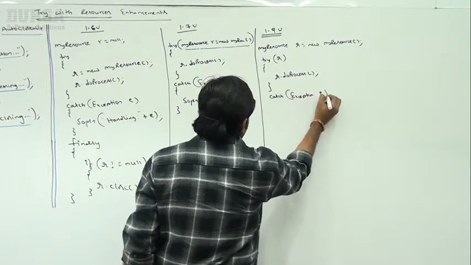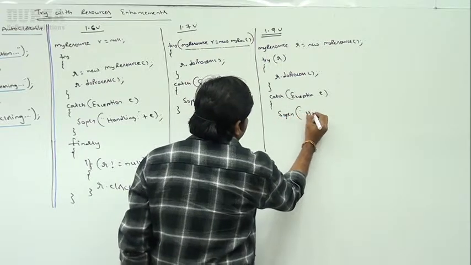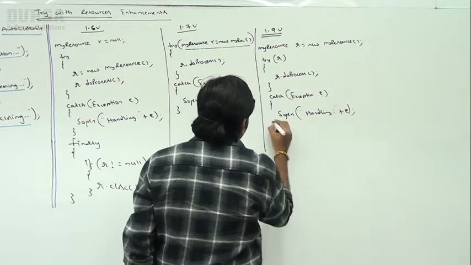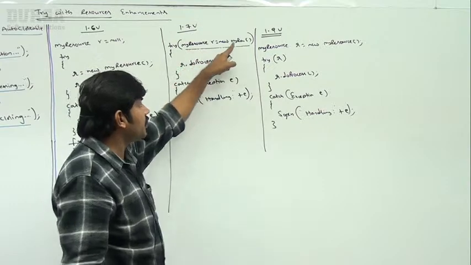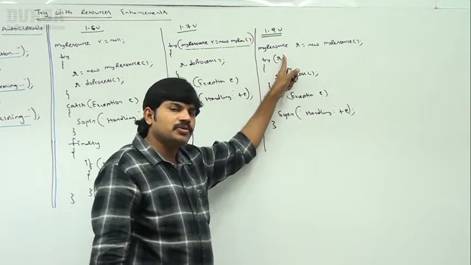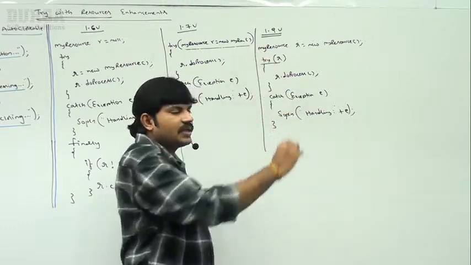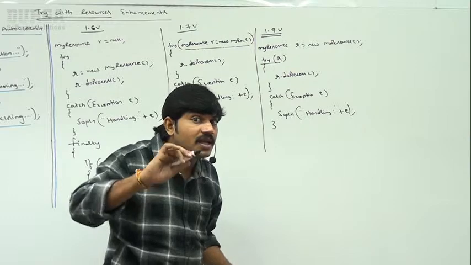Now catch block, Exception e, System.out.println handling, it's a common code, right? Have you observed the difference? In 1.7 we should create the resource inside, but here the resources which are already created, happily we can use inside the try block, no problem. This is the 1.9 version enhancement.